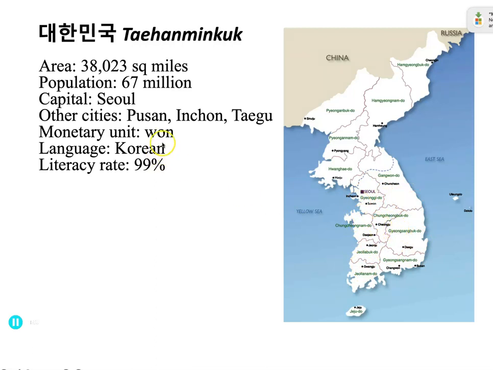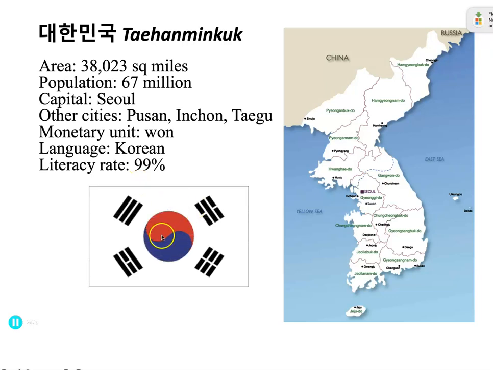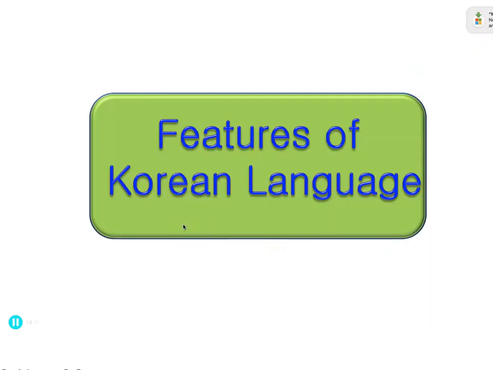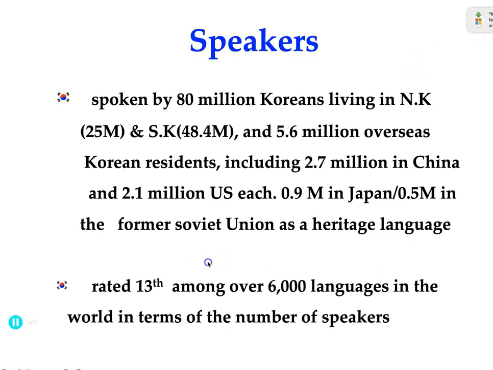The currency is the won, and 1,000 won is equivalent to around 90 cents. The language is Korean. The literacy rate is up to 99%. And what you're looking at here is the national flag of Korea. It's called 태극기. 태극기.